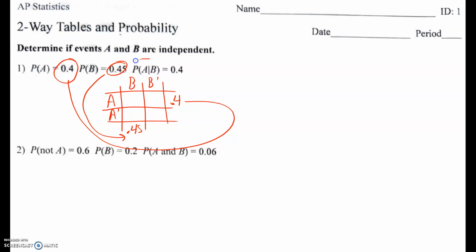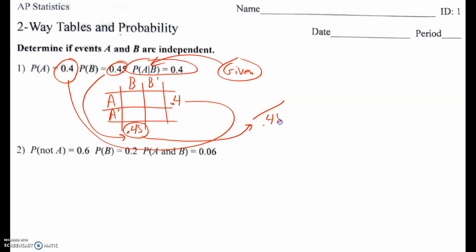Then they give me this probability of A given B. And so this is a given statement or a symbol. That means, what's the probability of A given that you're in the B category? So I draw that symbol into a fraction form, and I take the probability of B and put it down below. And they're telling me that the probability of A given B is equal to 0.4.